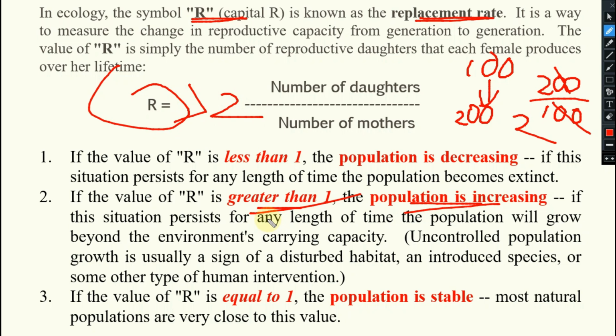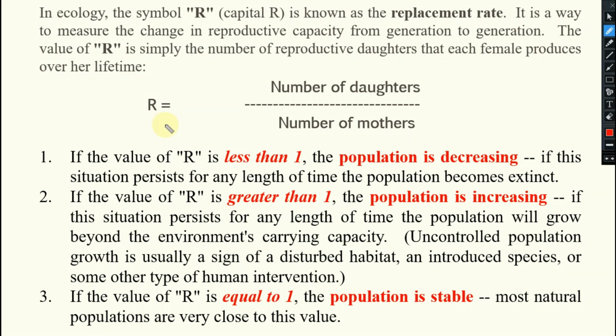If this situation persists for any length of time, the population will grow beyond the environmental carrying capacity. They will try to reach their biotic potential. So this leads to uncontrolled population growth. It is a disturbed habitat, and introduced species or some other type of human intervention may be there. This is not good. Now suppose mothers were 200. Due to mortality, not 100, even 50 came. Otherwise 100 also, no problem.